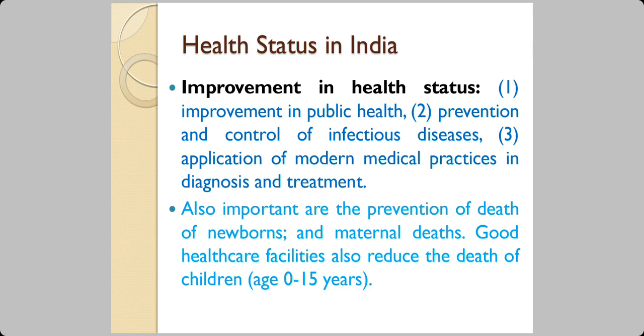Now, also important are the prevention of death of newborns and maternal deaths. Many ladies die during childbirth, and many babies also die as soon as they are born. So this has to be prevented. And good healthcare facilities also reduce the death of children. When we say children, we're talking about the age group 0 to 15 years. That is the time when they can catch infections. So that is the time when they are given vaccinations, and the sole reason for vaccination is to stop them from dying.